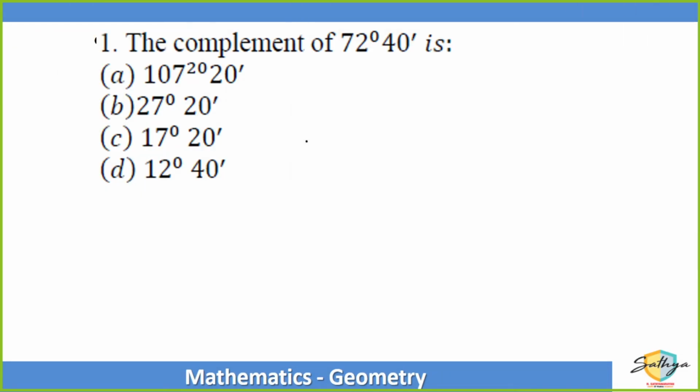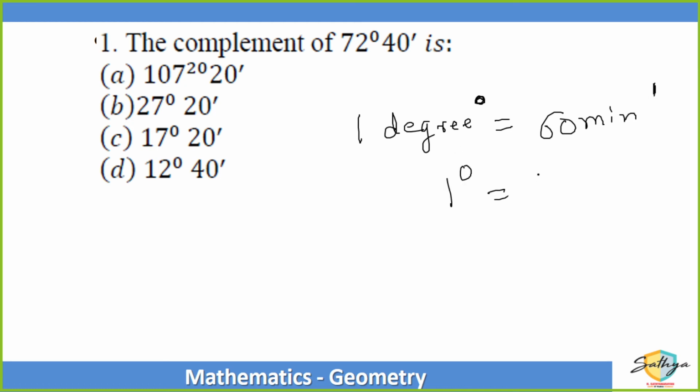Now, straightforward theory. What is the complement of 72 degrees 40 minutes? Now, एक फंडा आपको याद रखने का कि in geometry 1 degree is equal to 60 minutes. Just like 1 hour is 60 minutes, 1 minute is 60 seconds. So even in angular measurements, 1 degree is equal to 60 minutes.